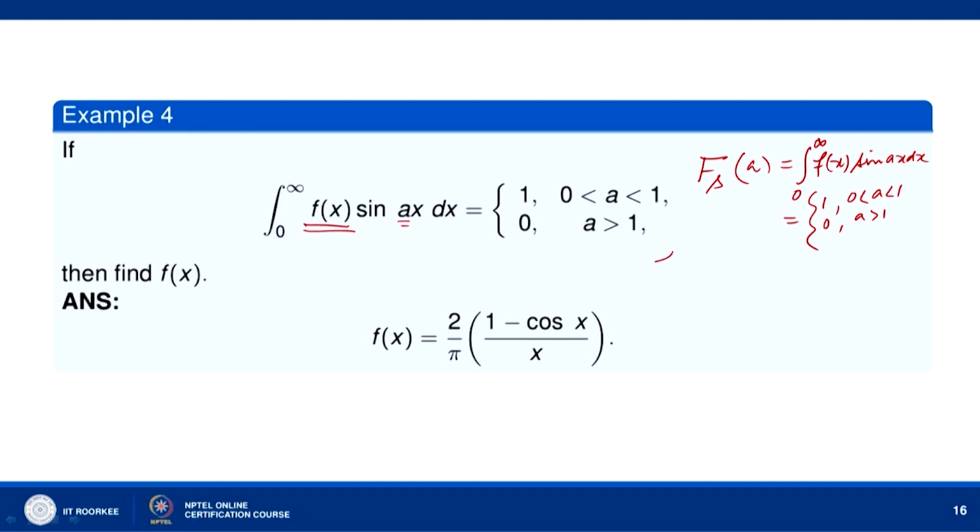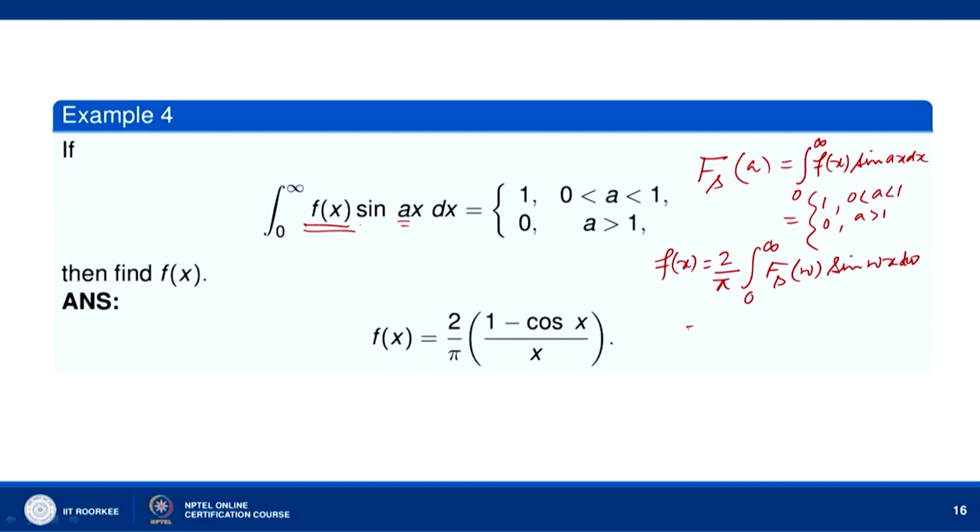Then by the inversion formula, f(x) will be 2 over pi times the integral from 0 to infinity of F_s(omega) sin(omega x) d omega. Why do I use the sine inverse for the Fourier sine transform? Because we have a sine function here. If we have cos(ax), then we will use the Fourier cosine transform formula.